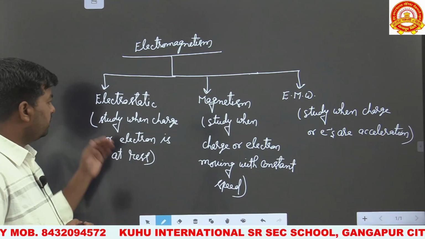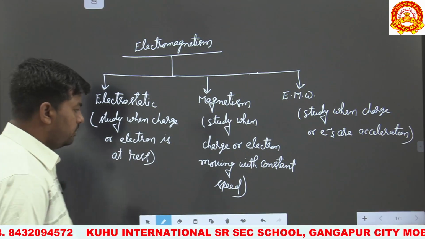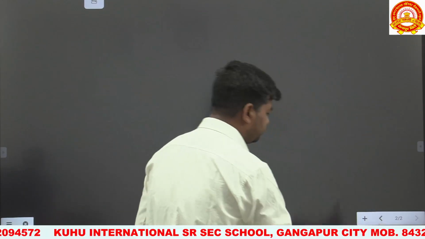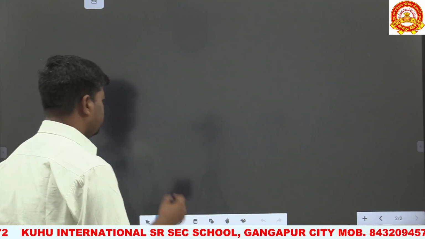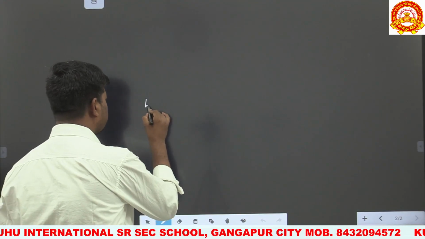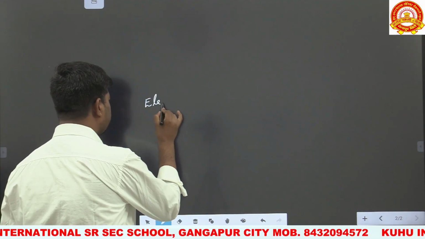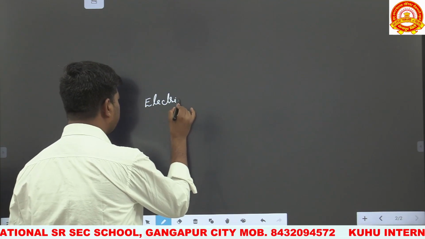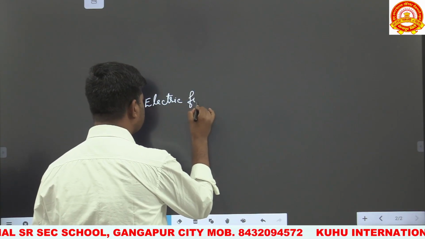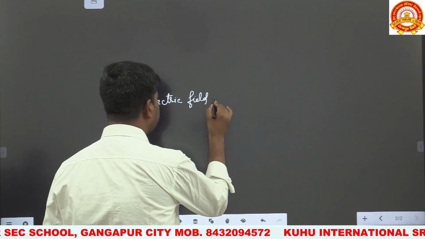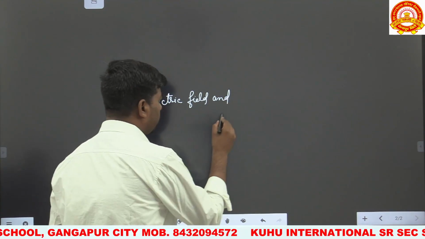Now we have to start with the first one, electrostatic. First of all, this chapter is electric field and charge, also called electrostatic. We first discuss what electric field and charge are.